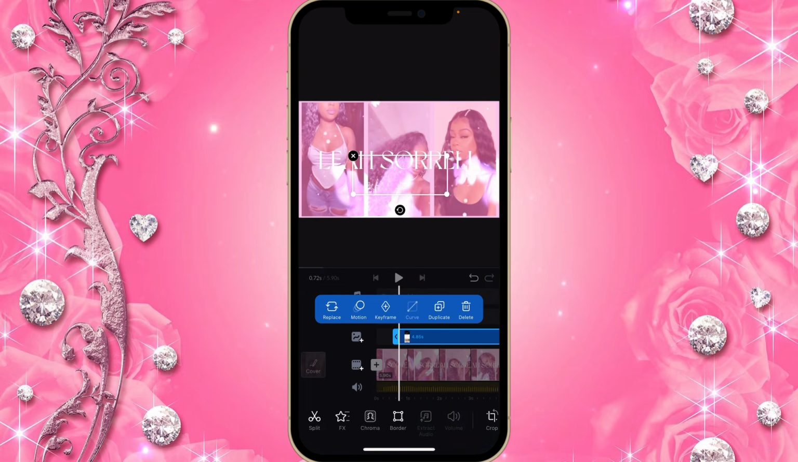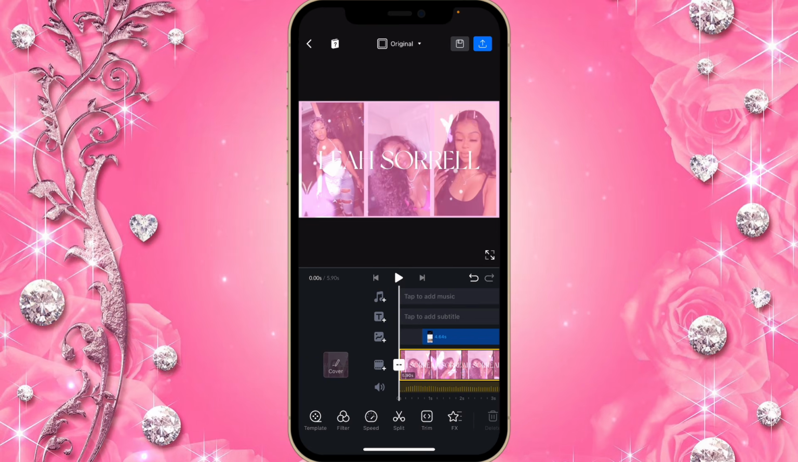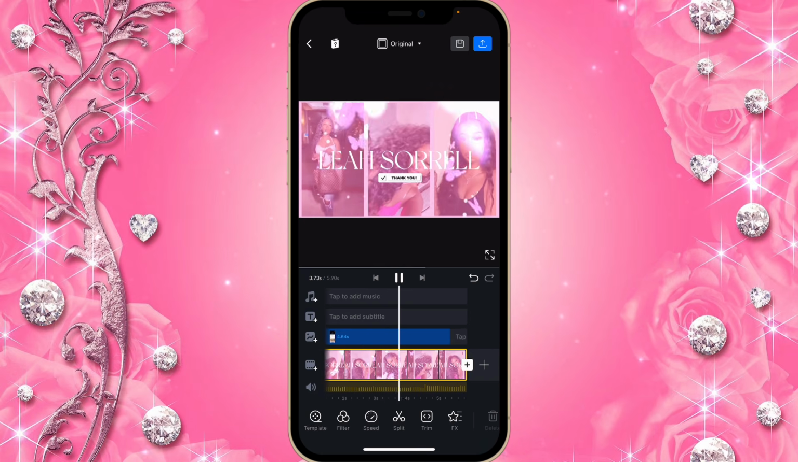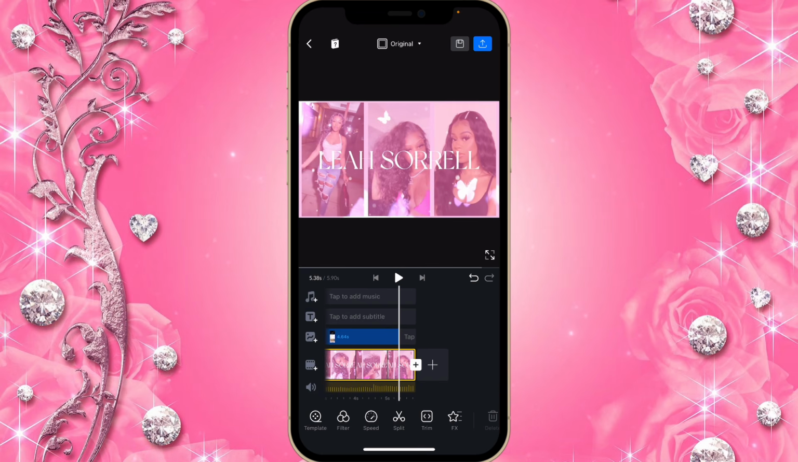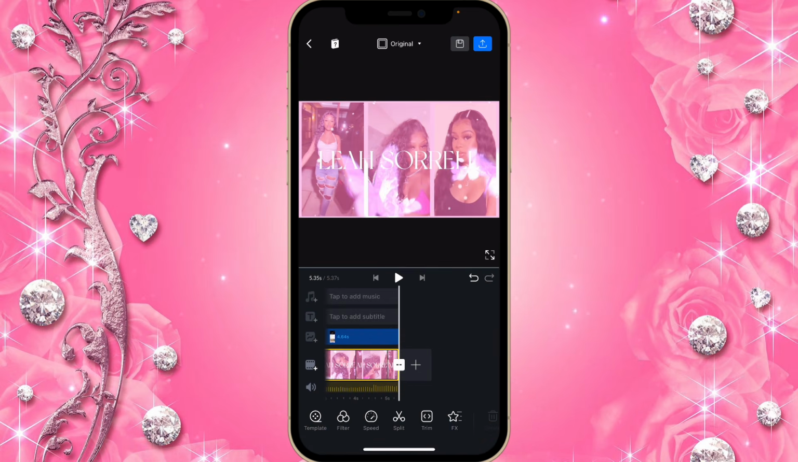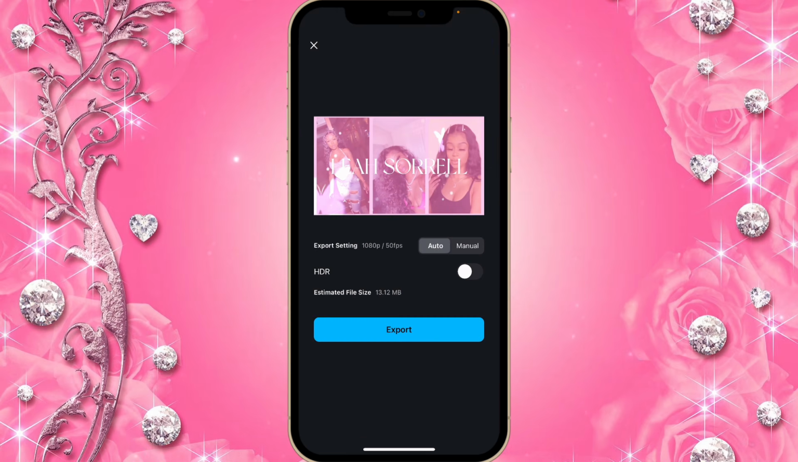So I'm gonna take the subscribe button there. I don't want it to start from the beginning, so it should be like this. And I'm gonna make this slide end there too, because that's when the subscribe button finishes. And then now you're gonna save this by clicking on this arrow here and then export.